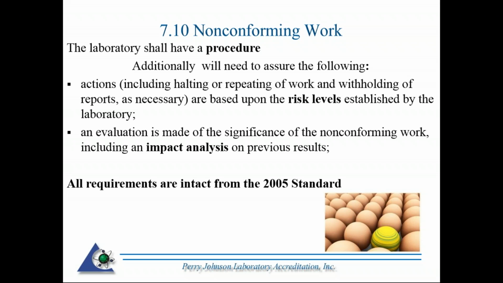So what that's saying is, what is the risk that the non-conforming work actually impacted your results? And you have to assign levels. It could be low, medium, high. It could be extreme. But those actions are going to be based upon the risk levels. And it's specific in the 2017 standard.